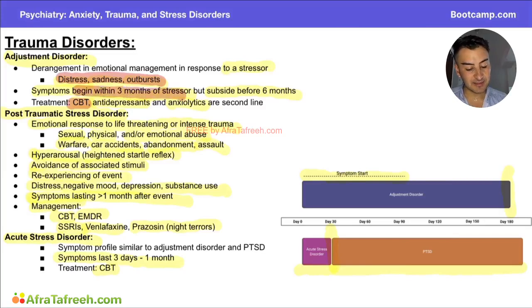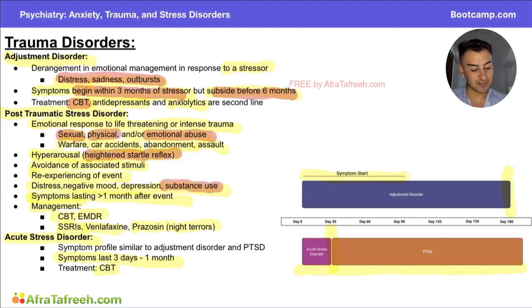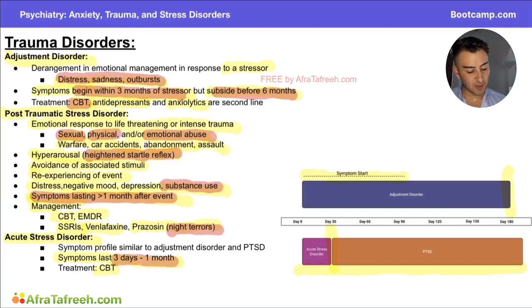It begins within 3 months and subsides within 6 months. Now, in terms of PTSD, we're thinking really intense traumas here, so sexual, physical, or emotional abuse level type stuff. We're always going to be looking for that heightened startle reflex as well as potential substance abuse. Also, look out for prazosin use to avoid night terrors. I would say those are all really high yield things for PTSD in terms of symptoms and cause. And then, of course, we need to have our timeline down pat: symptoms lasting greater than 1 month from the initial intense stressor. Lastly, we'll round out with 3 days to 1 month describing acute stress disorder and the importance of early CBT to avoid progression to other pathologies.